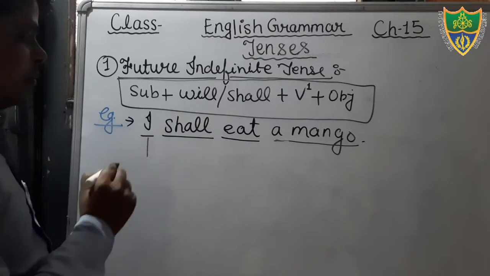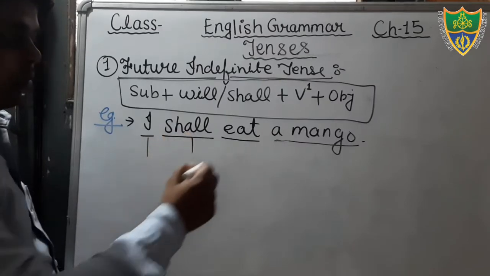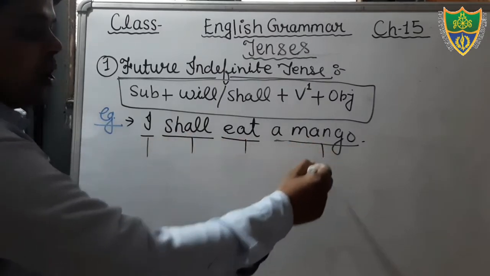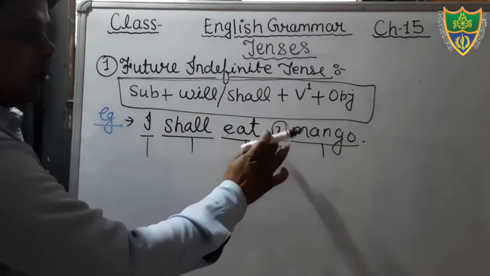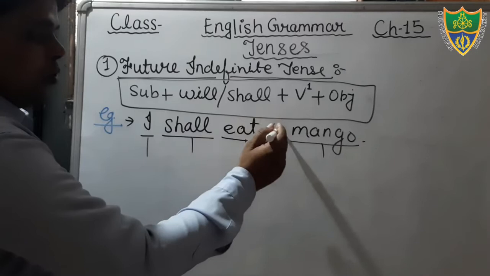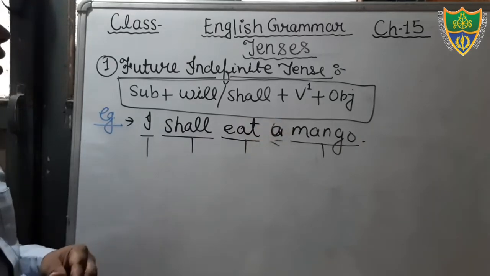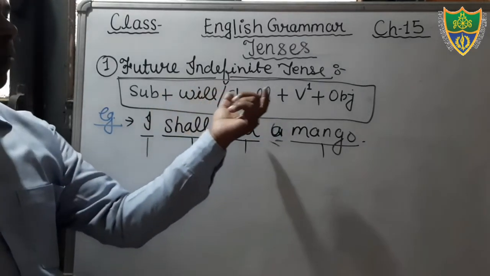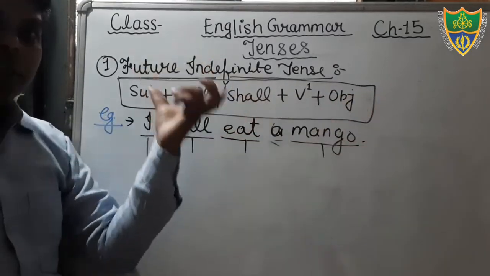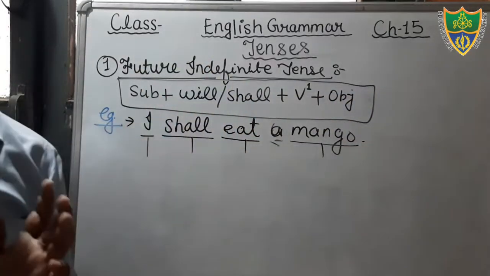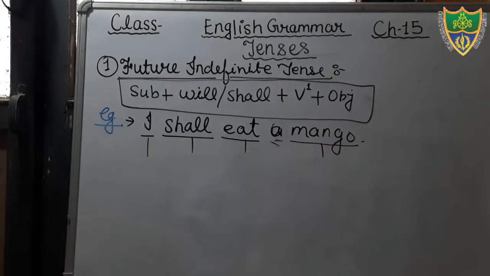Just see, that is subject, that is helping verb, that is verb, that is object, and that is article. Okay, so keep in your mind this structure: subject, helping verb, then after main verb, then after object, and on the basis of this structure you have to write the sentences. Okay students, I hope that you all have understood.